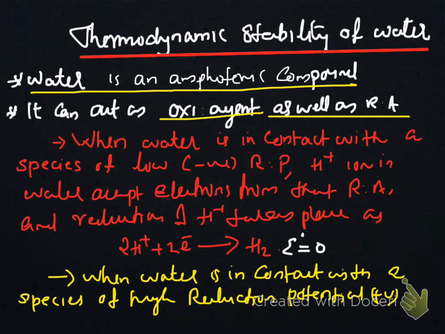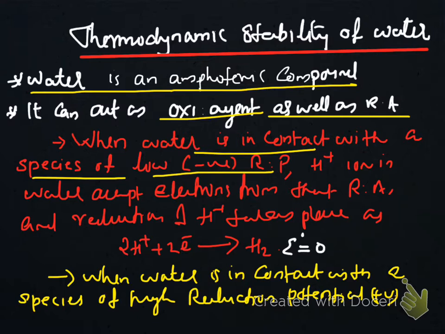Suppose our water is in contact with a species of negative reduction potential, extremely low reduction potential, such as sodium or potassium ion. That metal can act as a reducing agent. Here you first remember the fact that the elements with low reduction potentials are better reducing agents and high reduction potentials are strong oxidizing agents that we have discussed in electrochemical series.